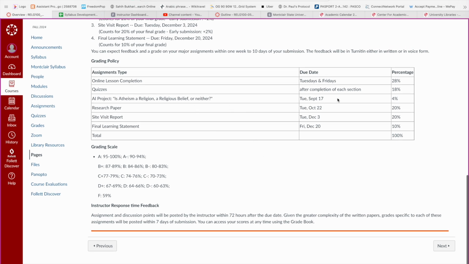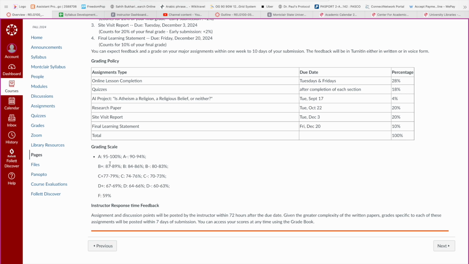And so the AI project will count for 4%. There will be a research paper that will count for 20%. There's a site visit report that counts for 20%. And then there's a final learning statement for 10%. In the end, here is the grading scale.